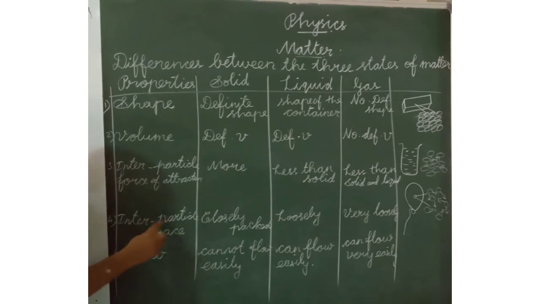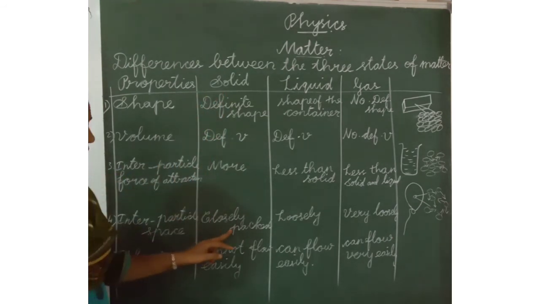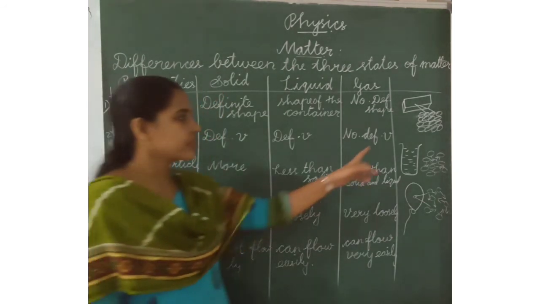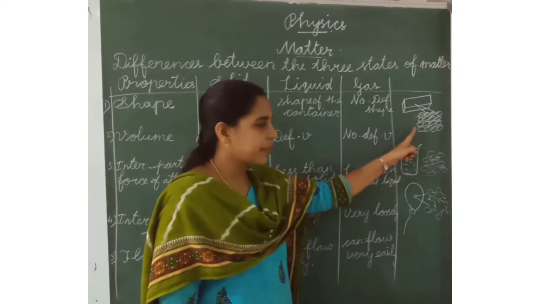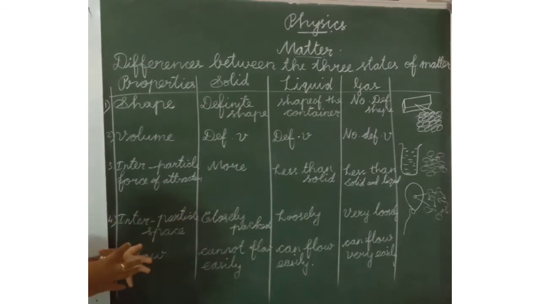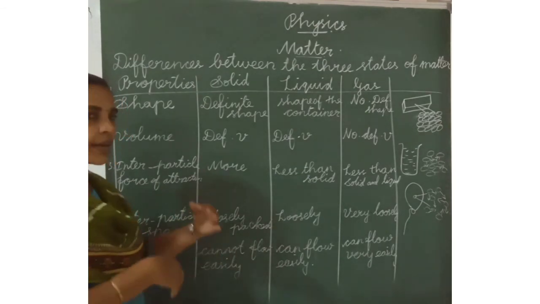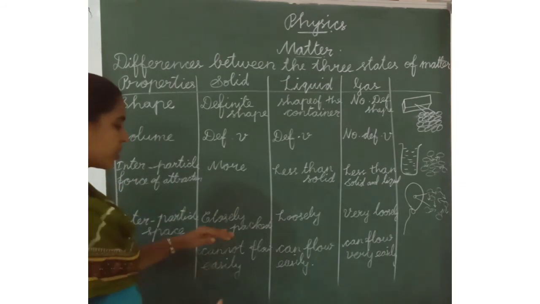Next one is interparticle space. In solids, the particles are closely packed. See here, in between the particles, these are small particles, and the particles are very close. So it has definite shape and definite volume.